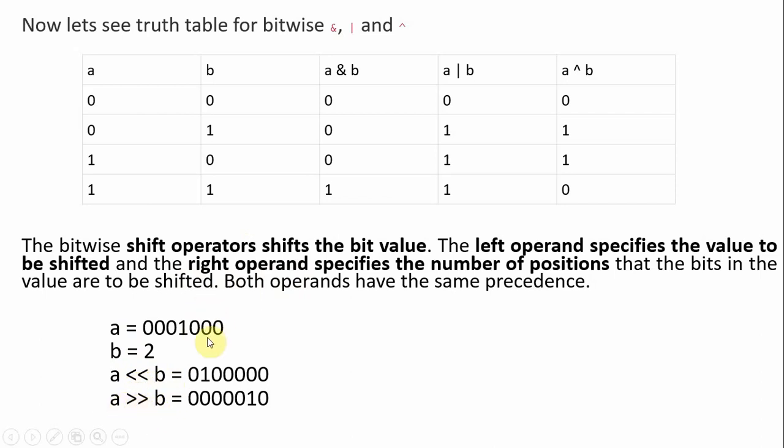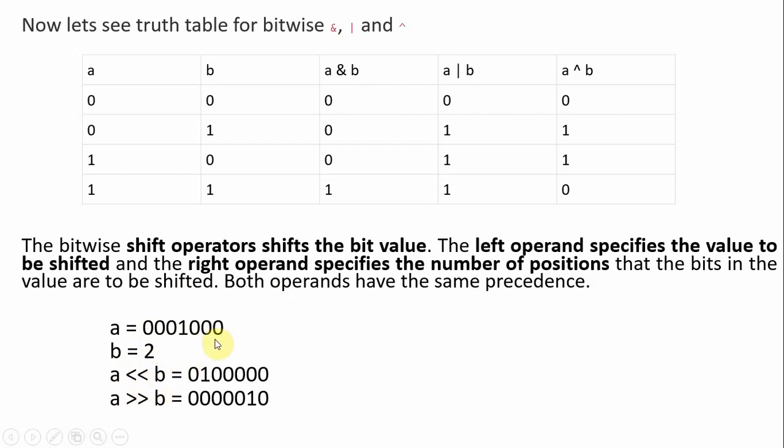Right. So this is an example. The A value is defined in binary format: three zeros, 1, three zeros. The value of B we took as 2. So here, A left shift B means we have to shift the A value by 2 positions.